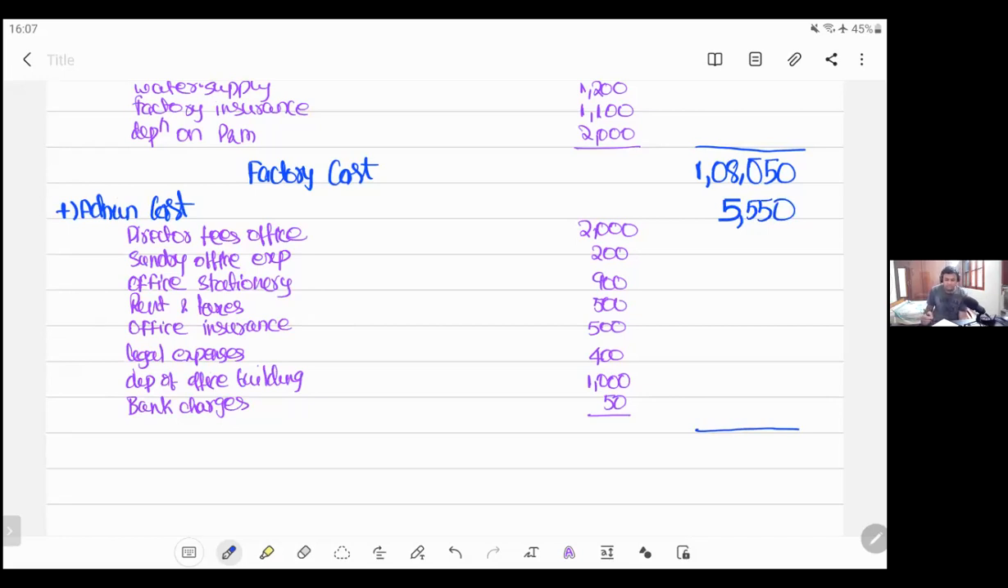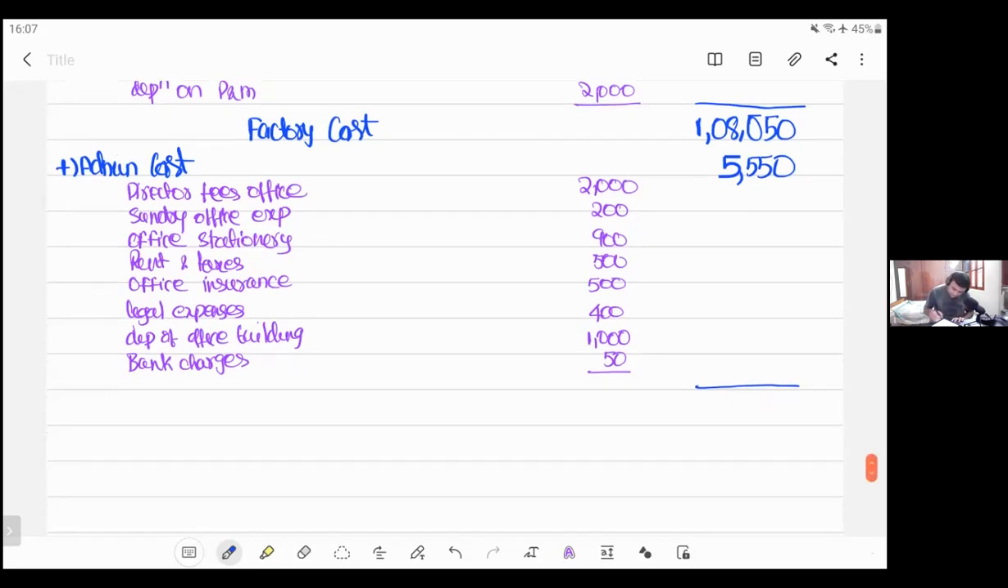Since you don't have other expenses, no opening stocks or closing stocks, this amount alone will be cost of production as well as COGS. This will be cost of production and this will be cost of goods sold. 1,13,600.